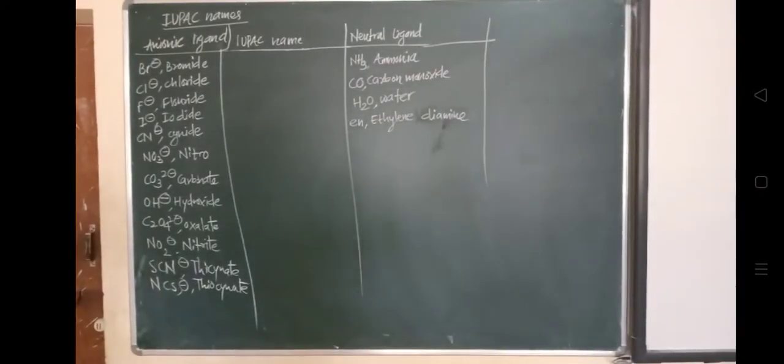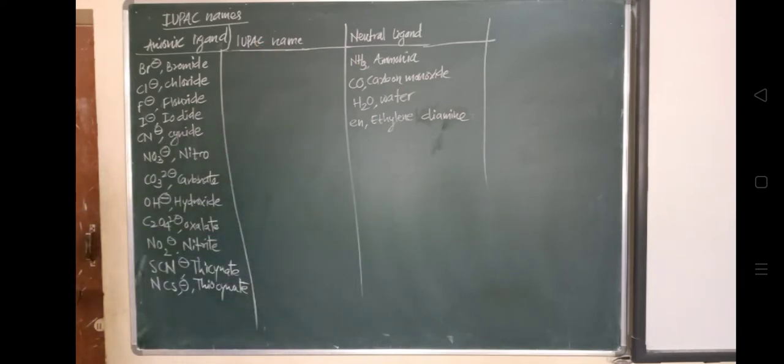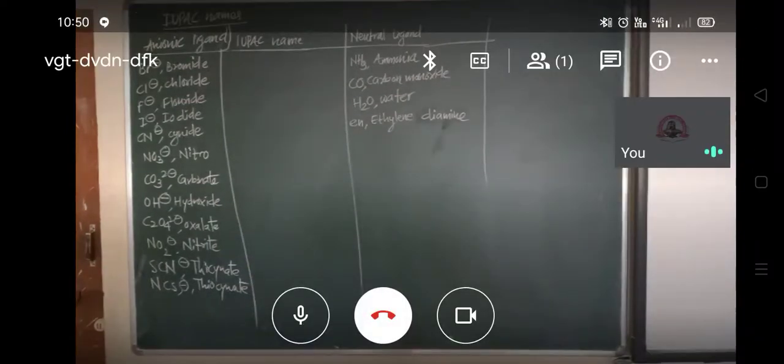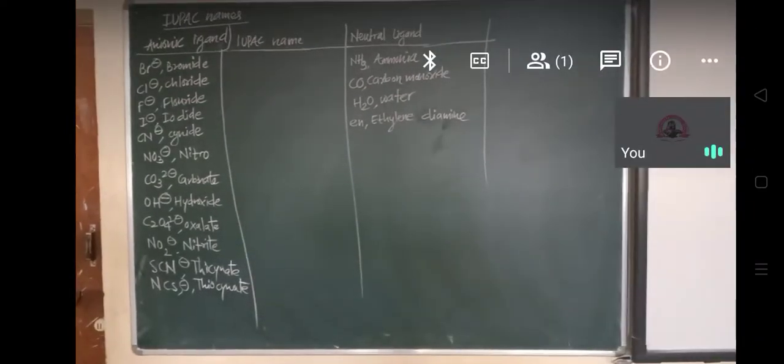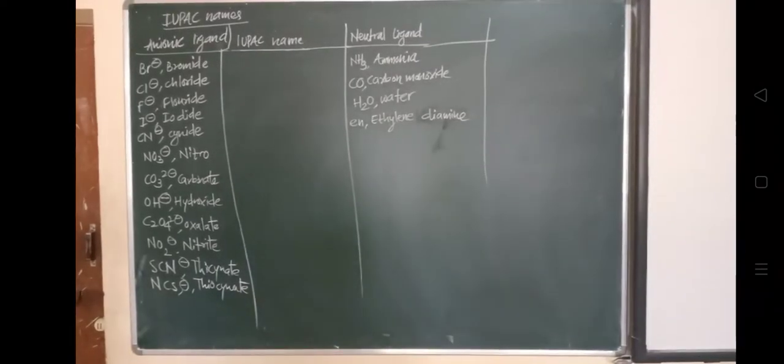So Br minus, which is anionic, has a minus charge. As per the rule we have already seen, for an anionic ligand the IDE is replaced with O. So the nomenclature will be bromo.